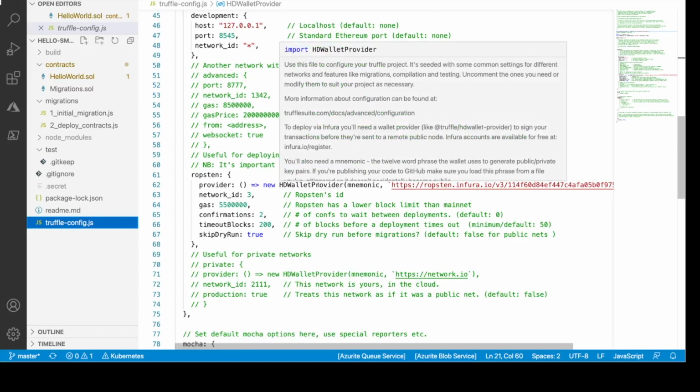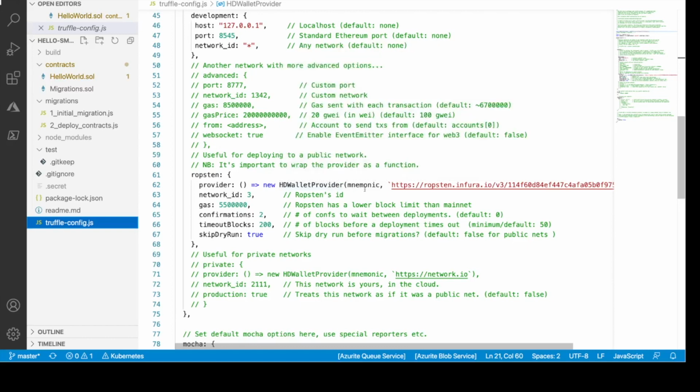And so I'm using this HD wallet, instantiating this and passing the mnemonic here. As you can see, the mnemonic is passed here. That's the first parameter. And these are just the test values for the Ropsten ID, Ropsten gas, the number of confirmations I need to wait until the block is confirmed, the timeout, and the dry run.